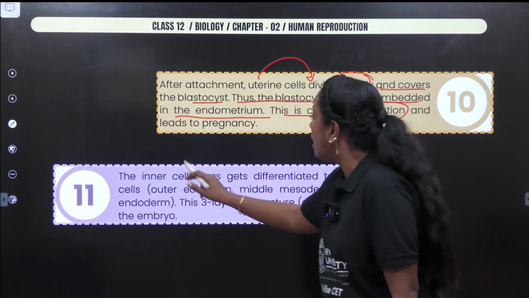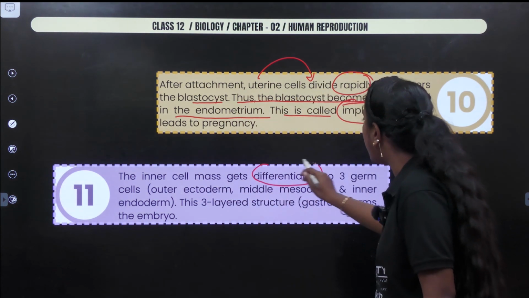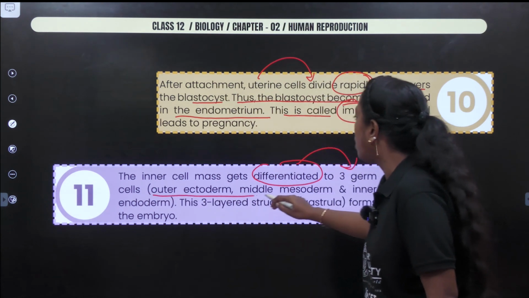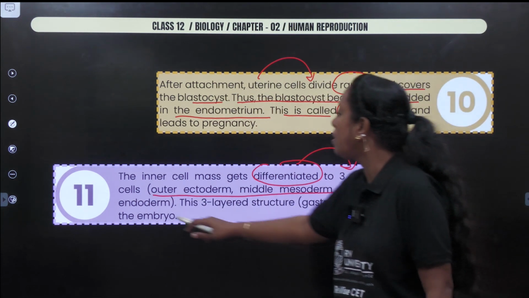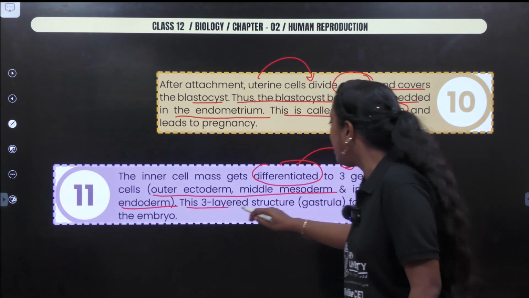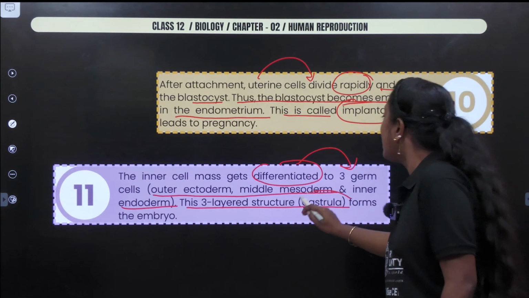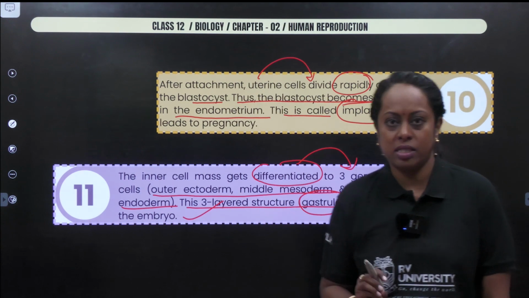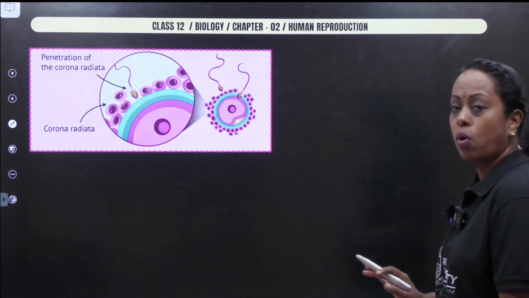Okay. Next, the inner cell mass gets differentiated into the 3 germ layers. The outer ectoderm, middle mesoderm, and inner endoderm. These 3 layer structure, gastrula, forms the embryo. So these are the 3 steps. But let us revise the whole content.